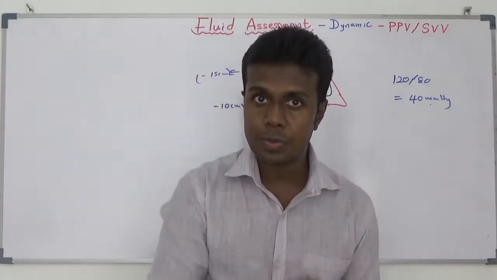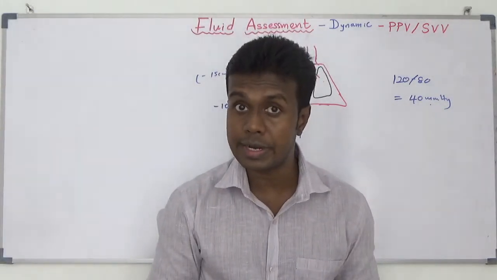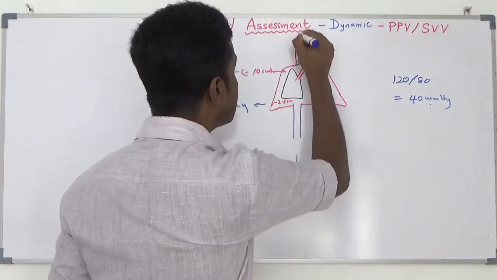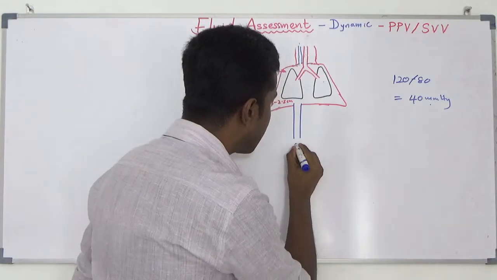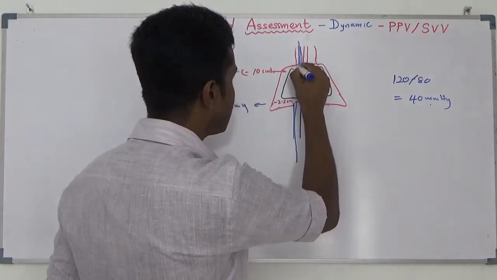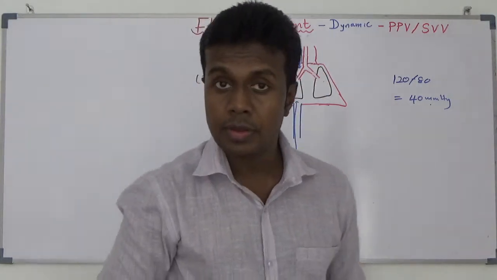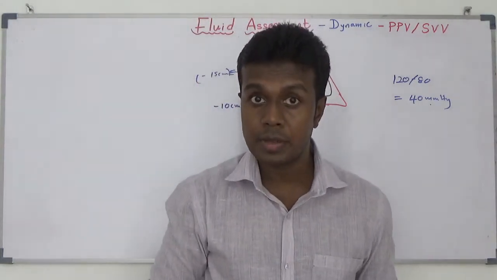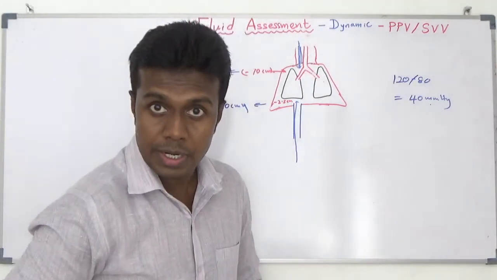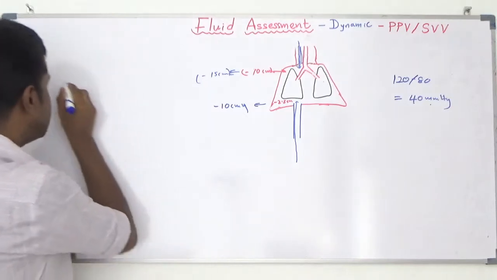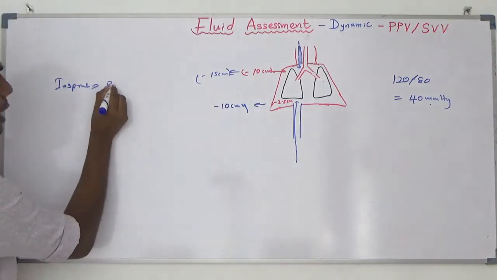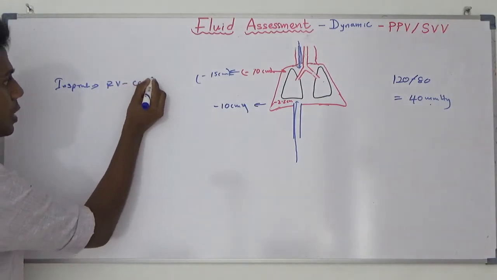Because of that negative pressure, what happens? Blood from the lower limb and blood from the head and neck area rapidly comes into your chest cavity, rapidly comes into your right heart, right atrium followed by right ventricle. Therefore, during inspiration, right ventricular cardiac output is going to be increased.